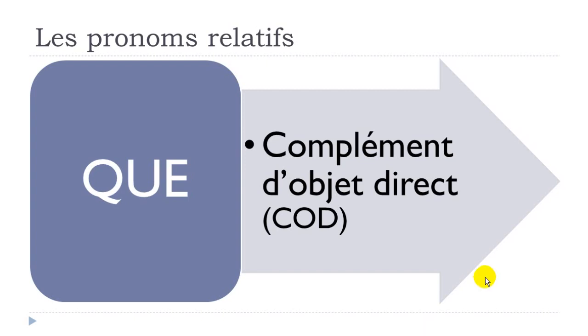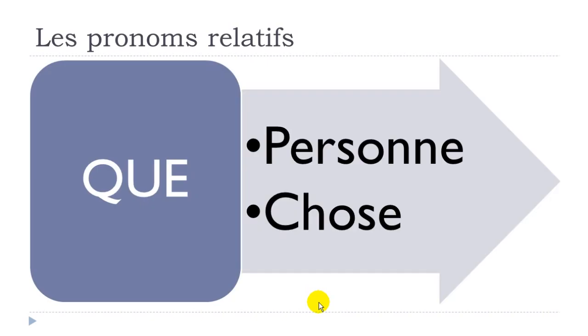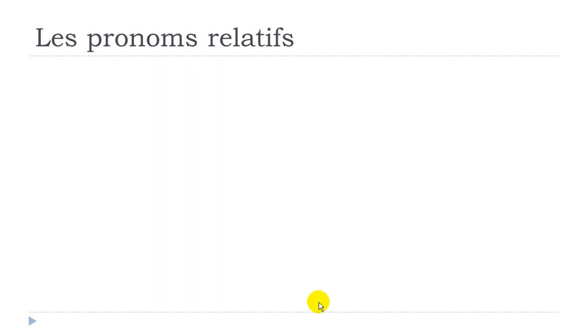Okay, and then normally we tend to write it shortly, COD. Okay, so if you see this COD written somewhere, it's just because we want to say complément d'objet direct. Okay, and then the same thing will work first with the persons, so example with persons, and then choses, things, and then let's start now.